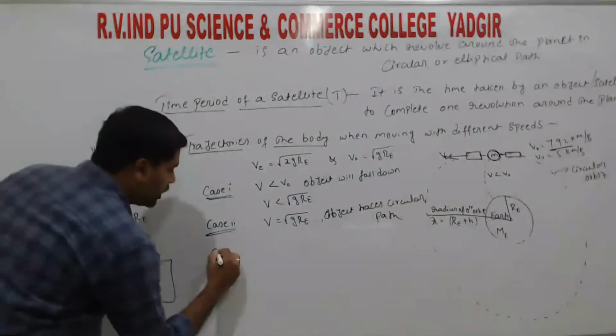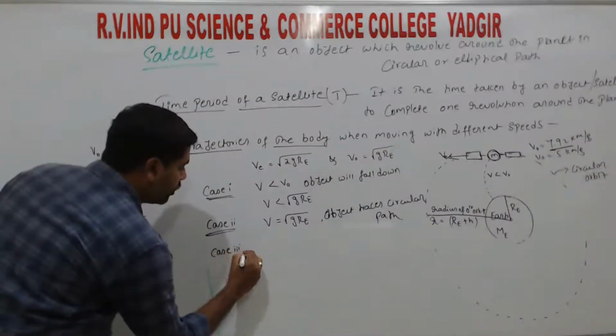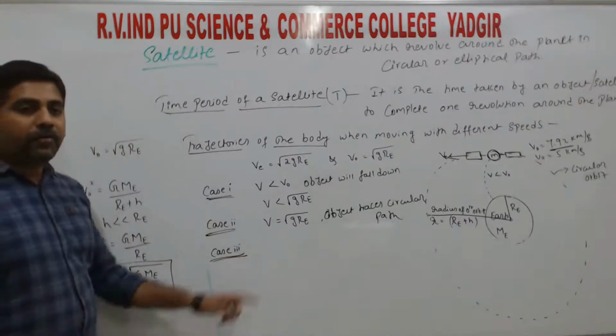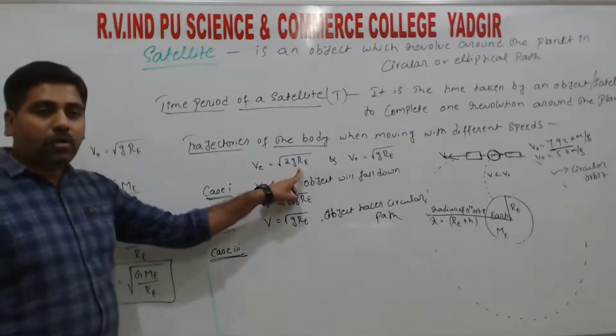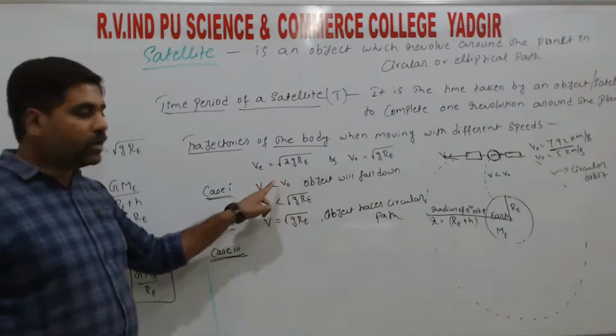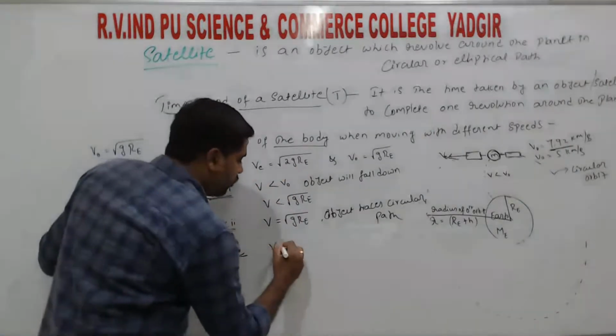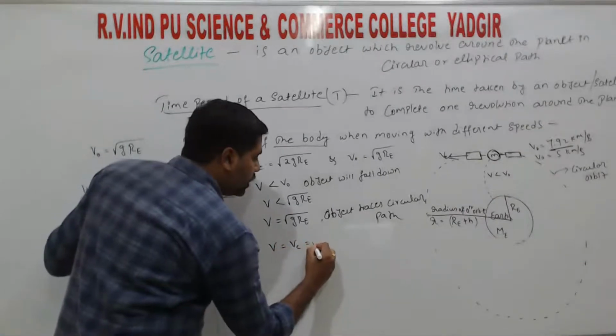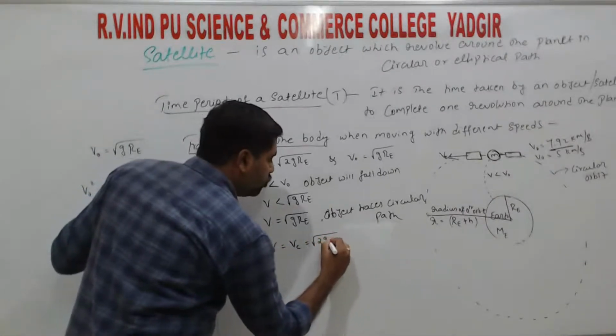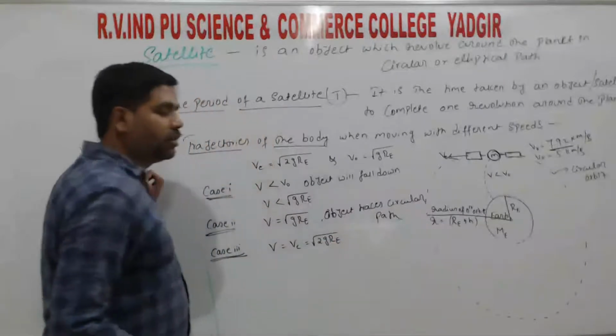So next, case 3, if the object is moving with a speed equal to root 2 gR_E, that means the object is moving with the speed of escape velocity, right? So v is equal to v_e, or in other terms that is equal to root 2gR_E, right?